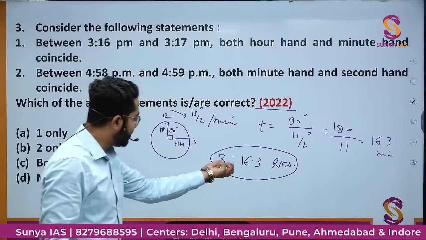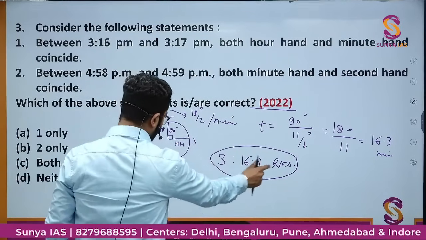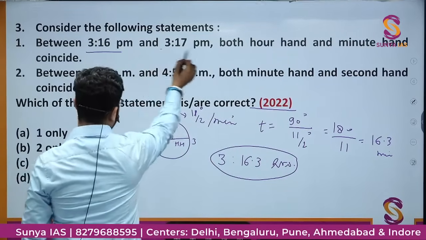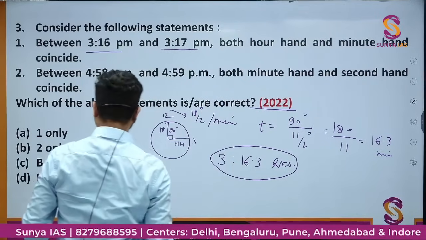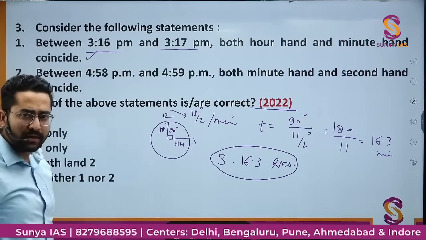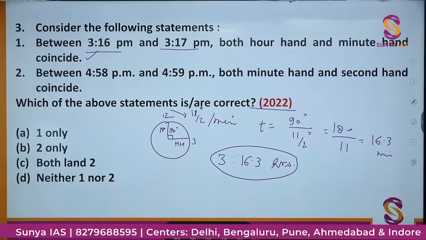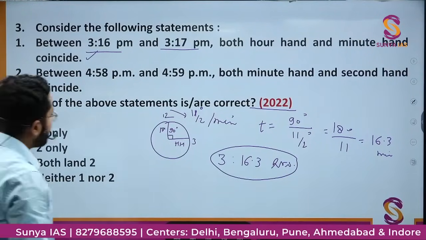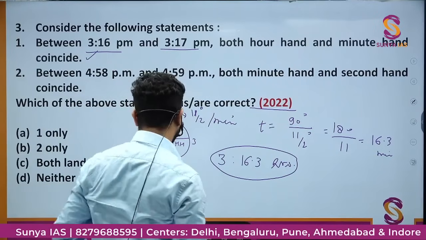So this time will come between 3:16 to 3:17. 316 और 317 के बीच में 16.3 पड़ेगा. So this would be a correct option. Right? Simple na? So that is the use of relative speed.